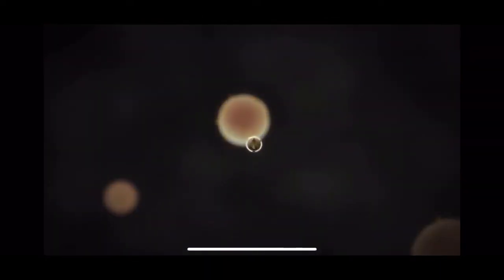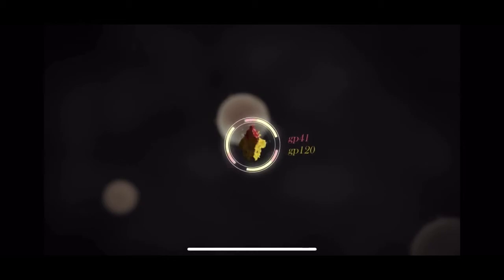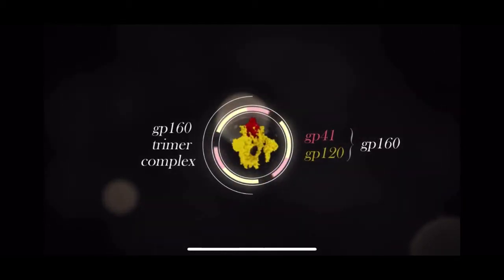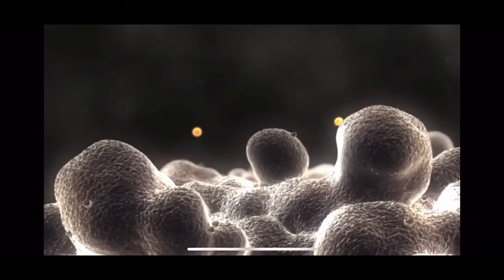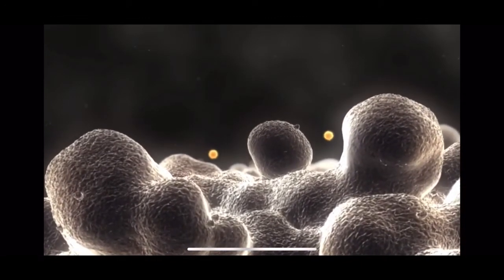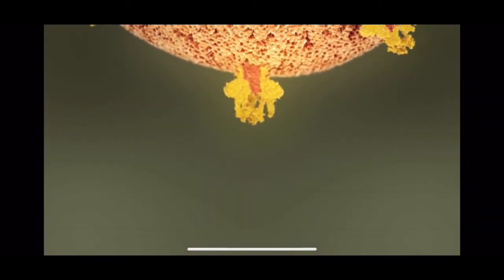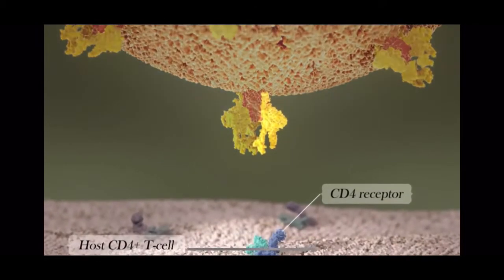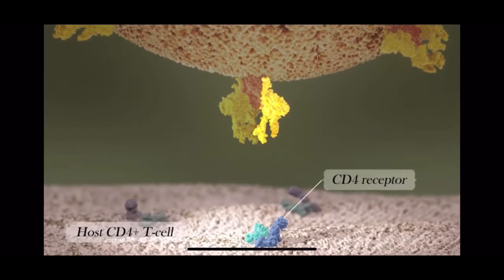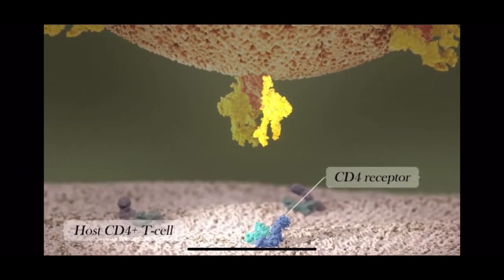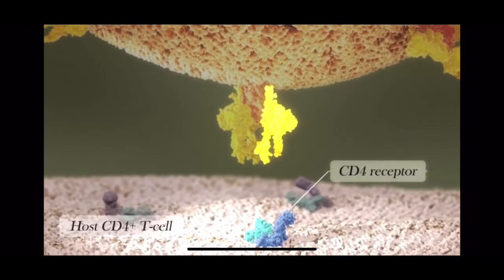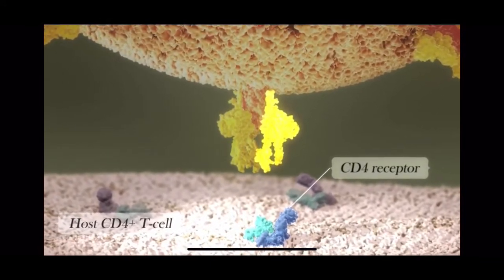HIV particles carry GP120 proteins on their outer envelope, which play a vital role in allowing the virus to bind to host CD4 positive T cells. Attachment to the host cell represents the first step in viral entry and infection of the cell. This initial interaction between the virus and the cell, mediated by the viral GP120 protein, represents a novel target for antiretroviral drug development.